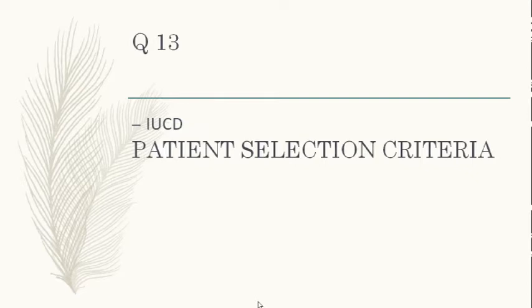What is the patient selection criteria for an ideal copper IUCD? In whom would you put it? Ma'am, a female who has at least one child. At least one child, okay. That is right. And a female who is in a monogamous relationship. Correct. Why do you want a monogamous relationship? Ma'am, to prevent STD. Yes, sexually transmitted diseases, the copper-T doesn't prevent that. Ma'am, if she has a history of pelvic inflammatory disease, then we can. Okay, history of PID, yes.